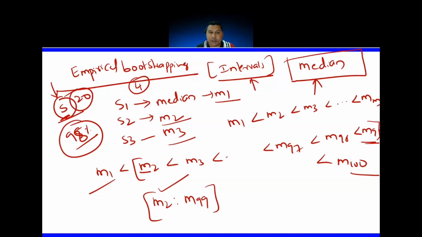We will see this once again. We'll try to understand this empirical bootstrapping method. These samples which you are generating from another sample: you have a sample, and you are generating a few more samples from that given sample. That's why these samples are called bootstrap samples.